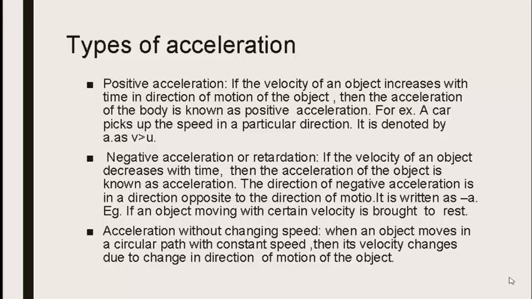Acceleration without changing speed. When an object moves in a circular path with constant speed, its velocity changes due to the change in direction of motion of the object. So these are the three types of acceleration: positive acceleration, negative acceleration, and acceleration without changing speed. All these accelerations are measured in meters per second squared.